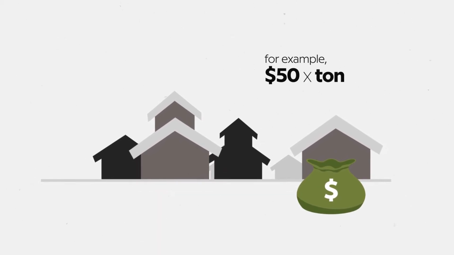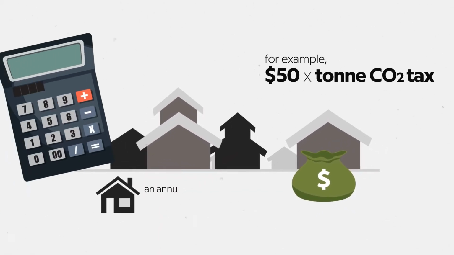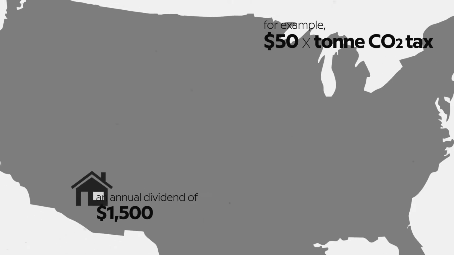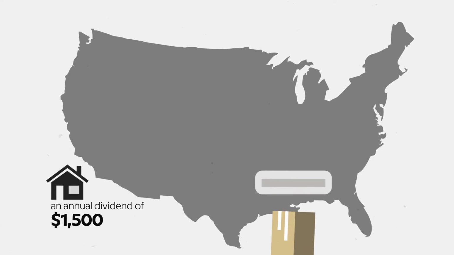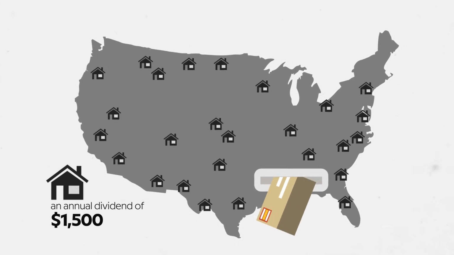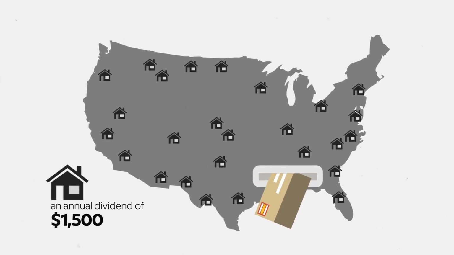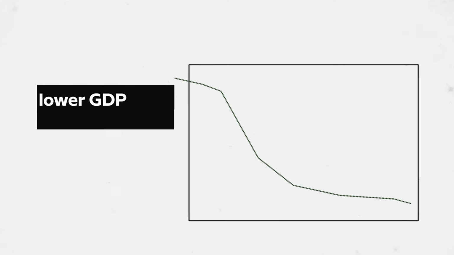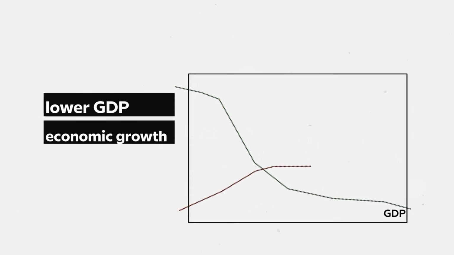For example, a $50 per metric ton CO2 tax would return each U.S. household an annual dividend of around $1,500, more than the pandemic stimulus checks distributed to most U.S. taxpayers. However, this proposed policy runs the risk of reducing the overall efficiency of the U.S. economy, which would lower the nation's GDP and impede its economic growth.